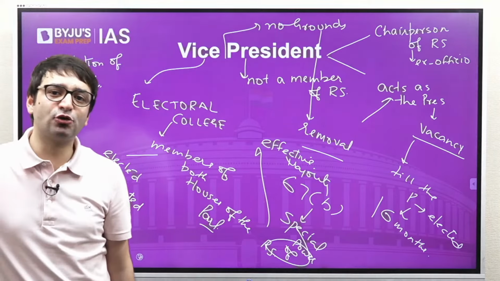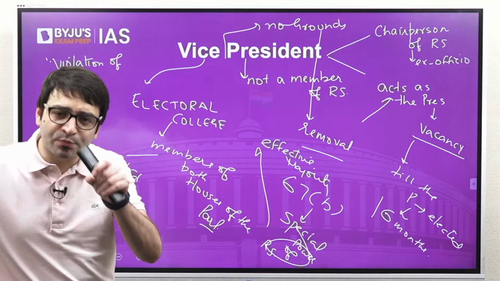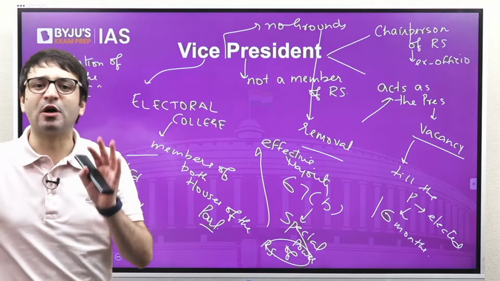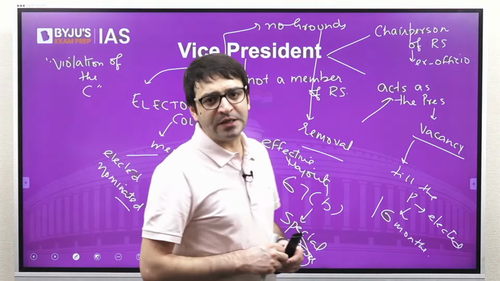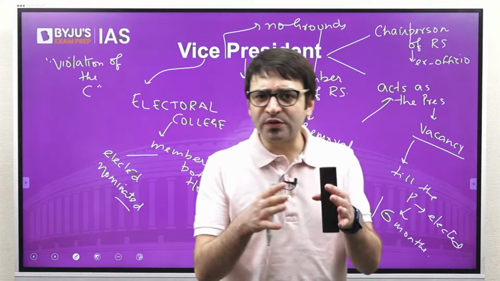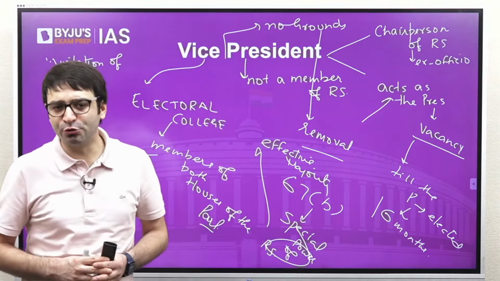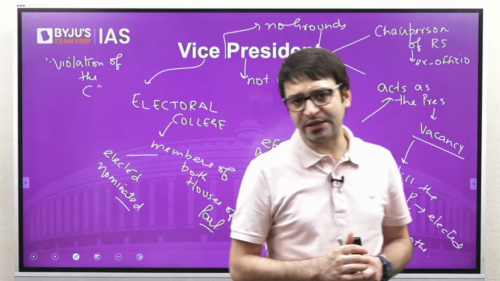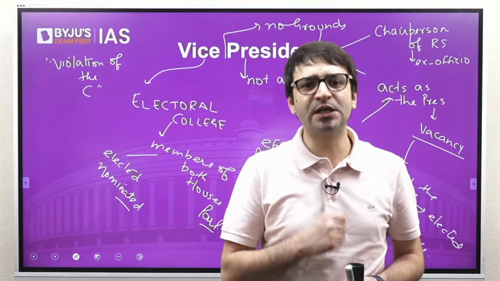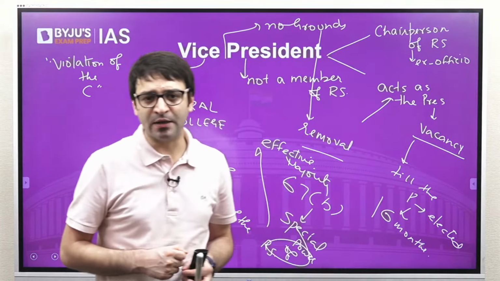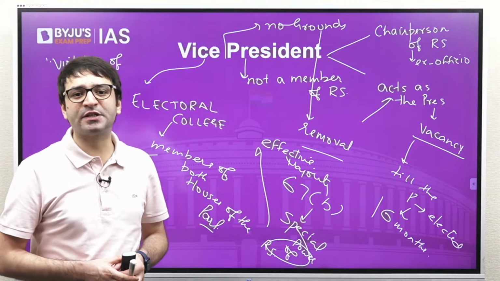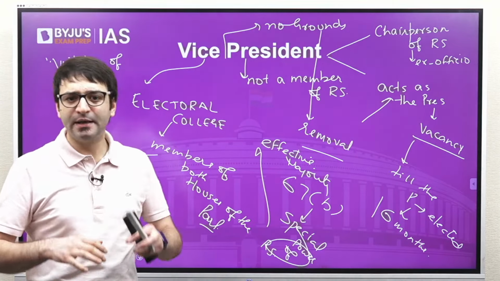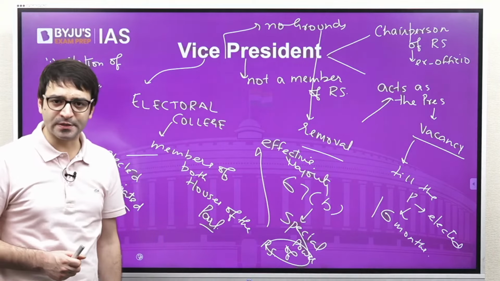And if Rajya Sabha passes this resolution by effective majority, then this resolution is sent to Lok Sabha. And once Lok Sabha approves this resolution by simple majority, then Vice President is removed from his office. So Vice President of India can be removed from his office, although the grounds for removal are not mentioned in the Constitution, but the procedure is. The procedure calling for the removal of the Vice President shall be initiated, or the proposal or the resolution shall be initiated only in the Rajya Sabha. And once this resolution is passed by effective majority, then it is sent to Lok Sabha. If Lok Sabha also passes this by simple majority, then the Vice President is removed from his office.